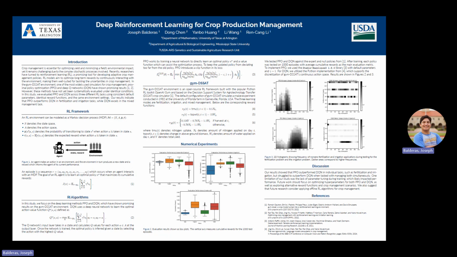In this study, we're going to focus on DQ network or DQN and proximal policy optimization or PPO. DQN works by training a neural network to give values to each action in the action space. And the idea is the agent wants to pick the actions that have the highest value. PPO works in a similar way.